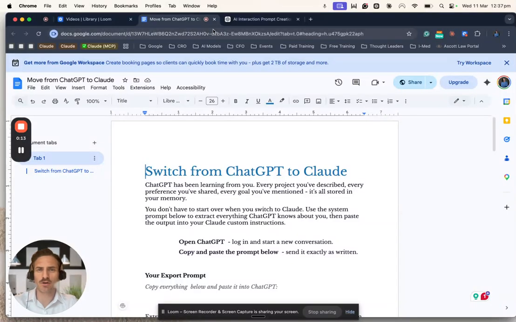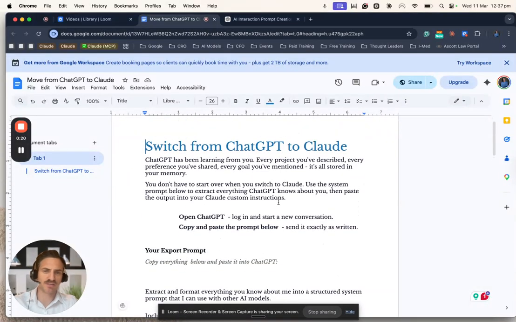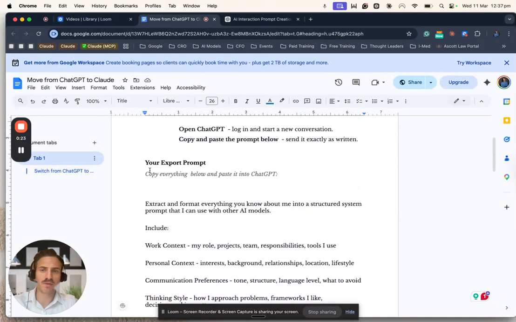Firstly, you're going to want to click on the link below so that you can access this prompt and this document. Once you've opened up this document, you'll see that I'm switching across to Claude, but you can use this for any AI model. Skip down to your exact prompt. So here's what you're going to want to cut and paste and put into your existing AI model.